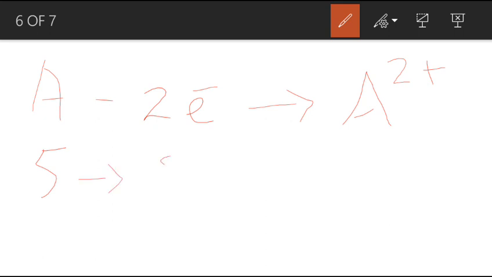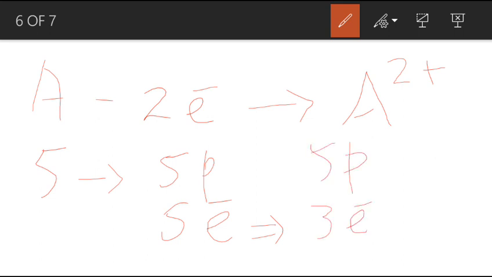An atomic number of 5 means it contains 5 protons and 5 electrons. But when 2 electrons are lost, only 3 electrons are left, but the number of protons is the same. So plus 5 minus 3, it becomes plus 2, a positive charge.